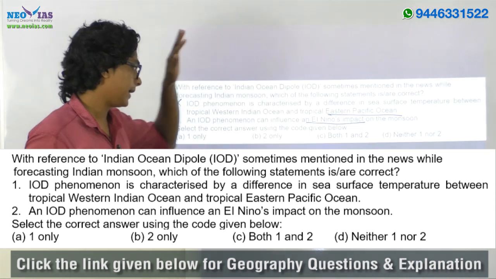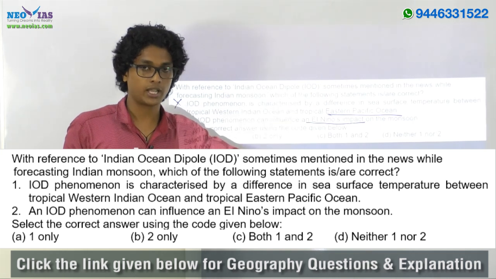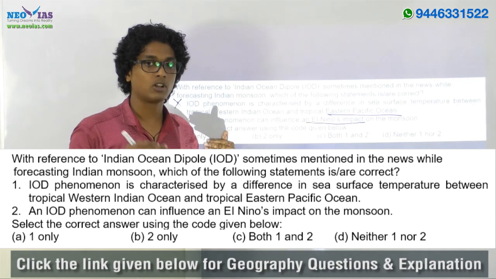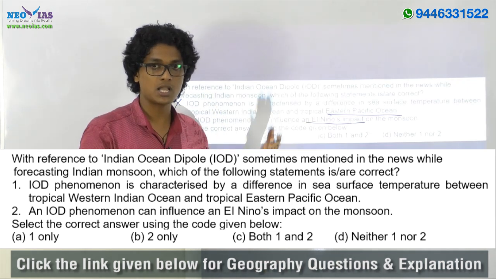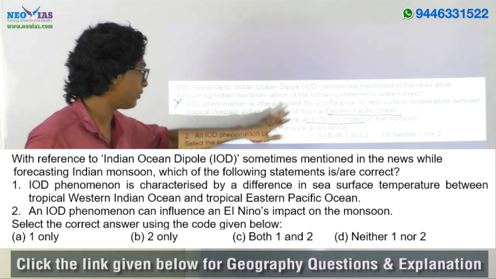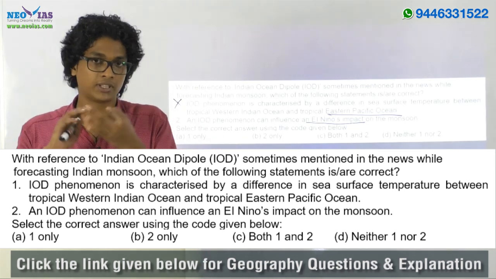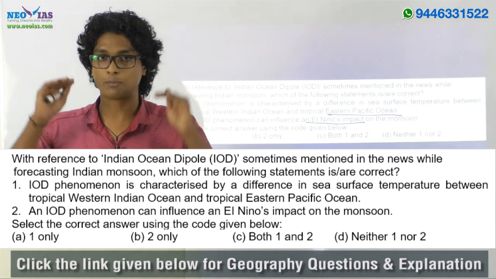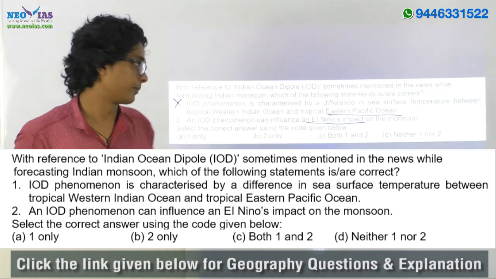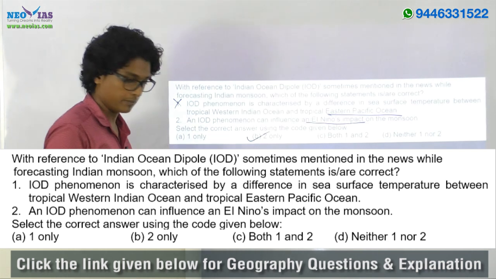So irrespective of the El Nino condition, if we have a positive IOD condition, meaning warm ocean water on the western Indian Ocean, we will have more rainfall resulting from the IOD condition. So the second statement, an IOD phenomenon can influence an El Nino's impact on monsoon, is true. Whether we have El Nino or not, with a positive IOD condition we will have above normal rainfall, right? So here in this question, the answer will be B.